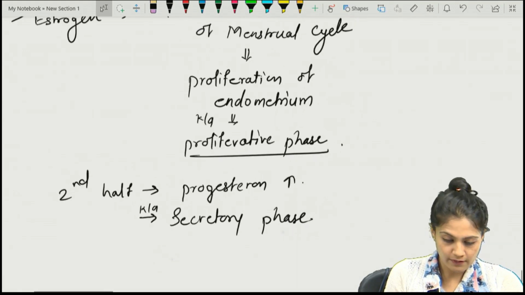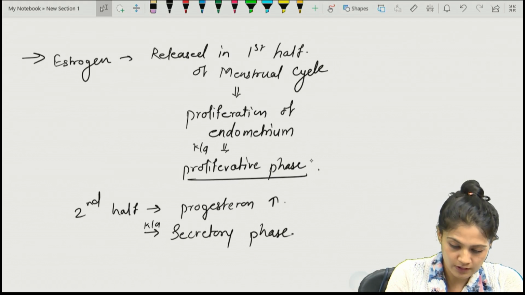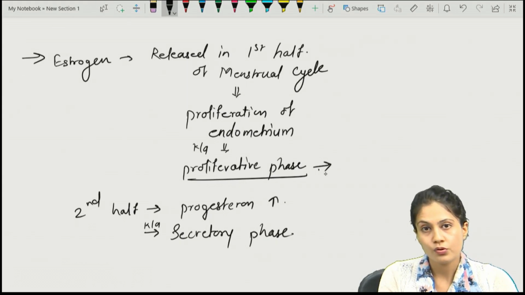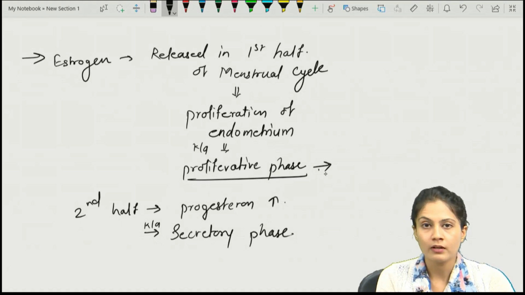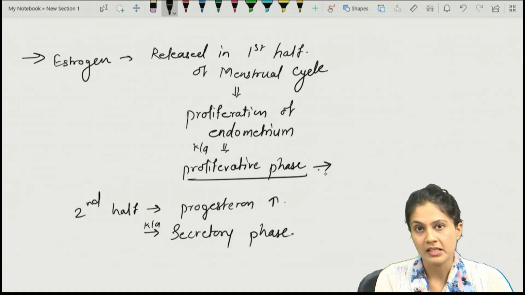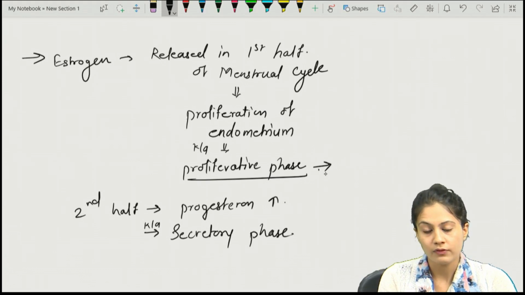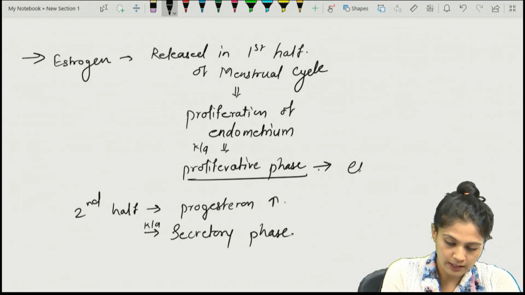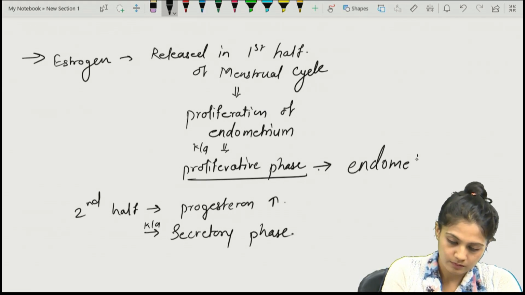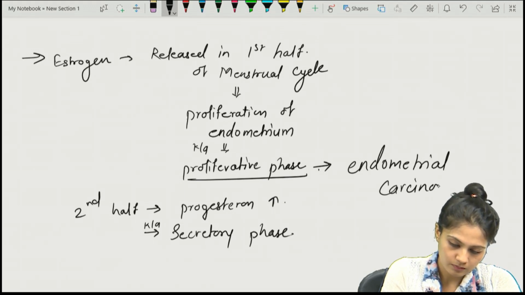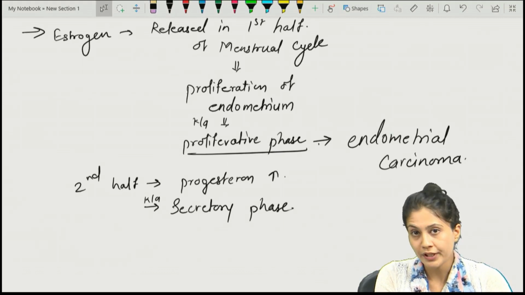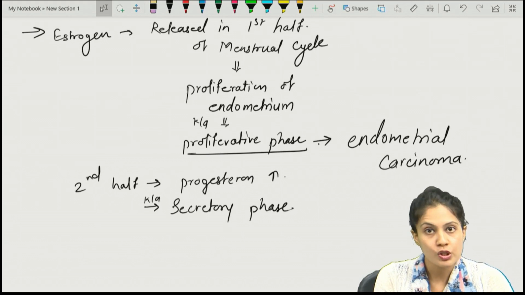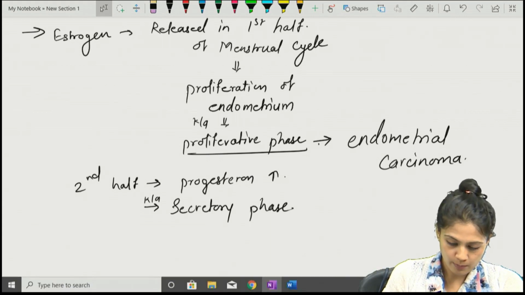So what is the clinical significance of this phase due to the estrogen? Remember, it is never given alone, especially in young or adult females. Why? Because it can cause endometrial carcinoma. So whenever you have to give it as a treatment, you always combine it with the progesterone.